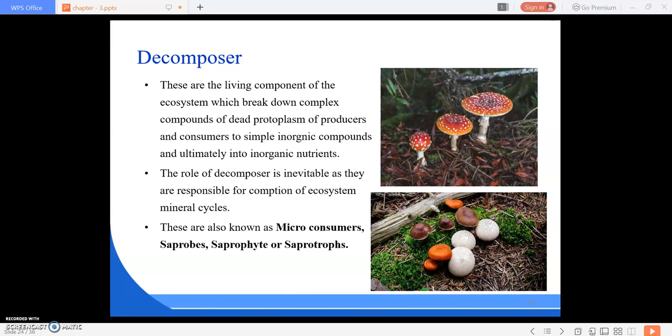The biotic structure is again subdivided into two, mainly based on their source of energy and material. First is autotrophic and second is heterotrophic. Autotrophic means they are the producers who can produce their own food. Next is heterotrophic, those who cannot produce food. They are dependent on the producers, so these are called consumers.